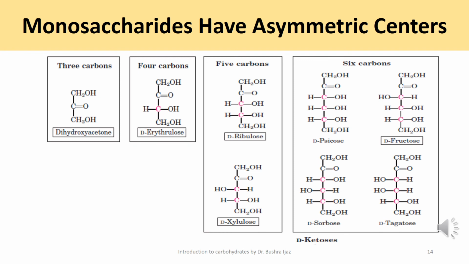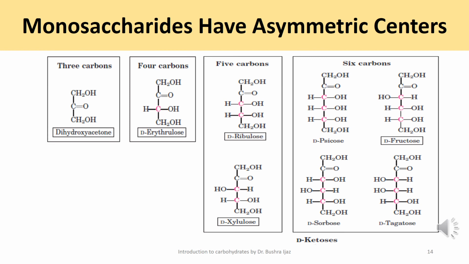Among common monosaccharide sugars, for example, we have glucose, which has a formula of C6H12O6. It is the most common monosaccharide and an important source of energy. During cellular respiration, energy is released from glucose and used to make adenosine triphosphate molecules, as we have studied in the chapter on bioenergetics. Plants synthesize glucose using carbon dioxide and water, and glucose in turn is used for the energy requirement of the plant. Galactose, which is an example of a milk sugar, and fructose, which is found in fruits, are some other examples of common monosaccharides.